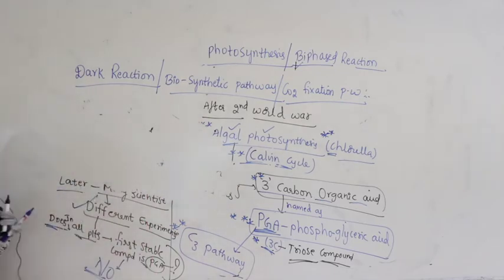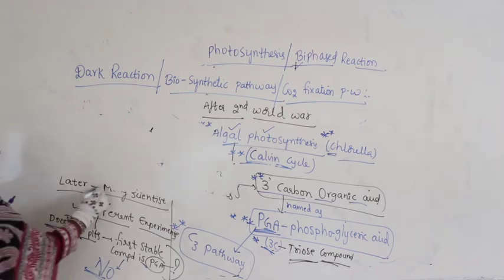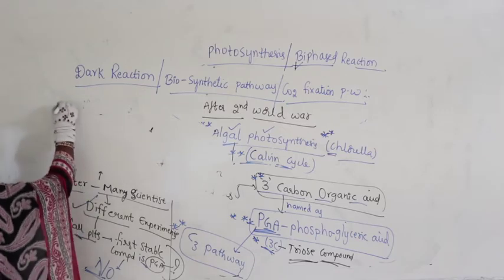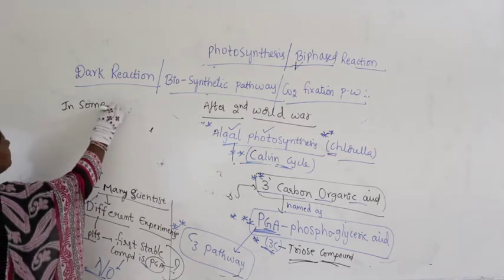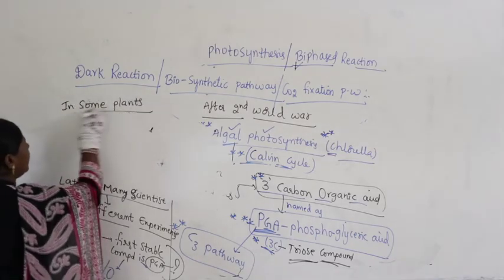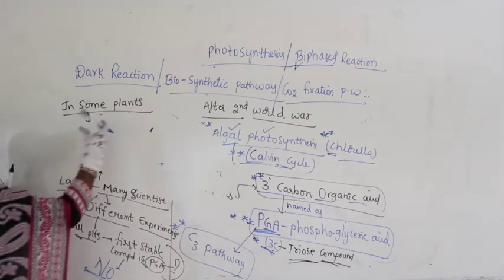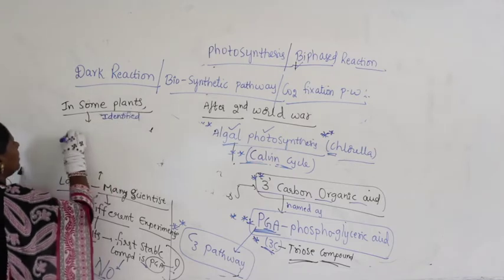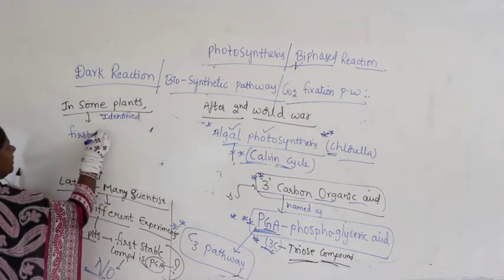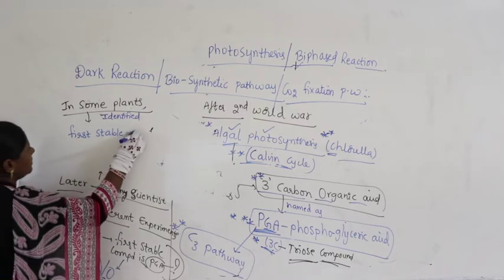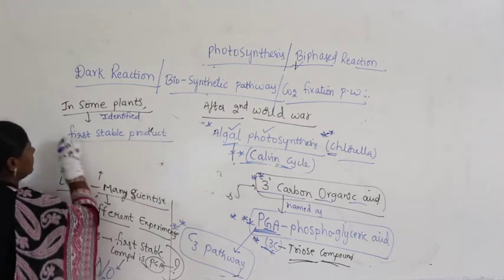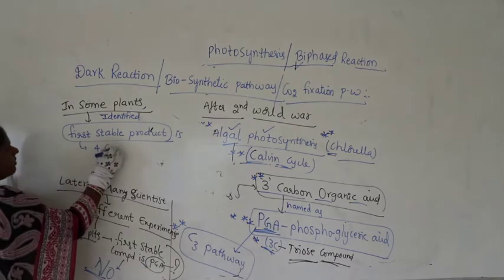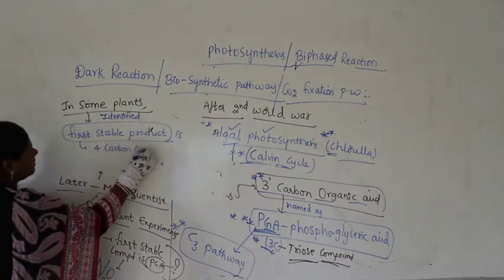Why is the answer no? Because of the effort of many different scientists, they identified in some plants that the first stable product is a 4 carbon organic acid.